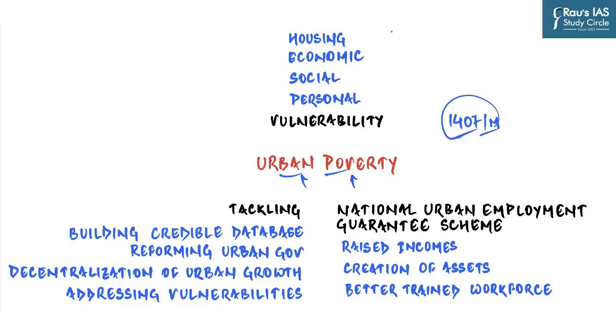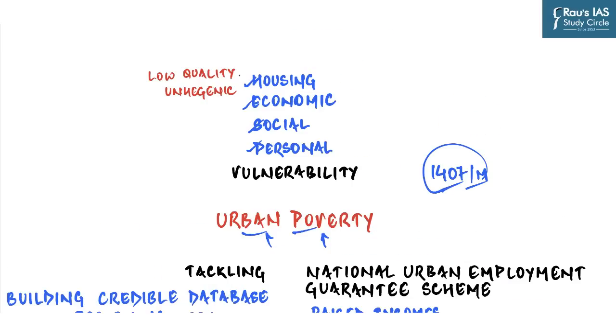And so you can clearly see that if a family is poor in urban area, they are exposed to a lot of vulnerabilities. They are exposed to housing vulnerabilities, they are exposed to economic, social as well as personal vulnerabilities. Now when we talk about housing vulnerability, because the income of the urban poor is on an average less than 1407 in 2011-12 prices, majority of urban poor generally live in low quality, unhygienic areas such as slums. They have no ownership rights and entitlements. And as occupants construct on empty land, the civic body does not provide them basic amenities.